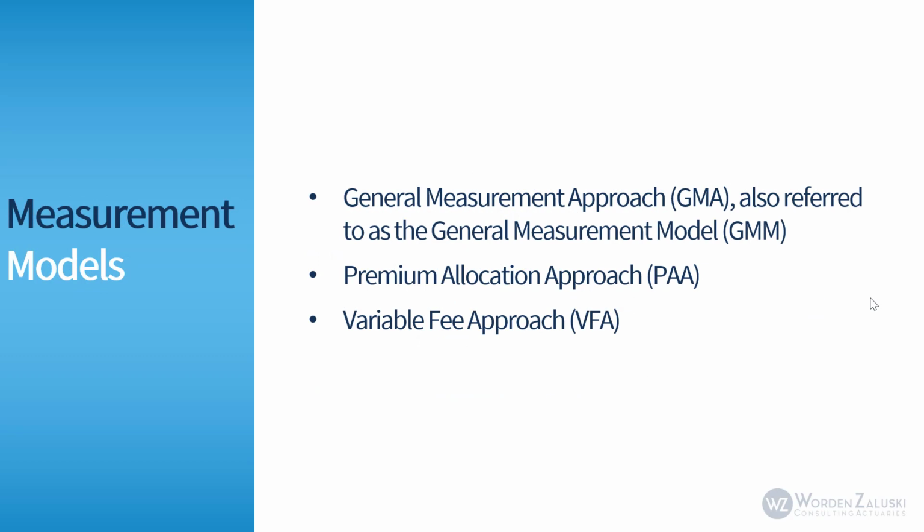Next, we'll introduce the 3 measurement models. The first is the General Measurement Approach, or GMA, and it's also often referred to as the General Measurement Model, or the GMM. In our course, we will refer to it as General Measurement Approach. Then you have the Premium Allocation Approach, or PAA, and finally the Variable Fee Approach, or VFA.